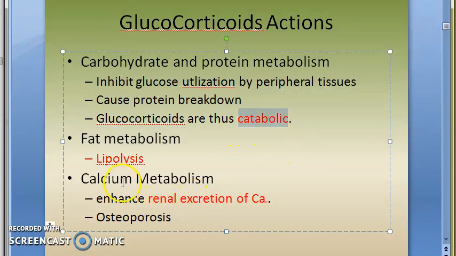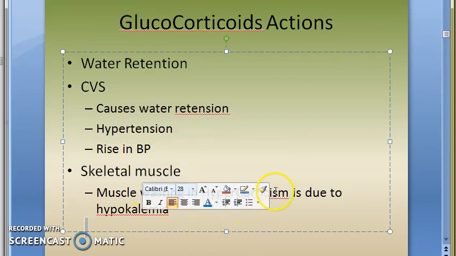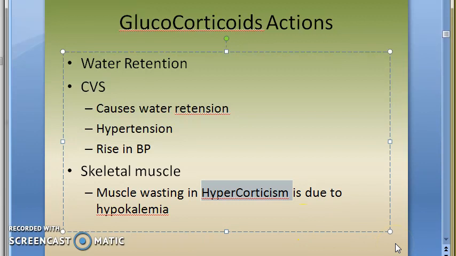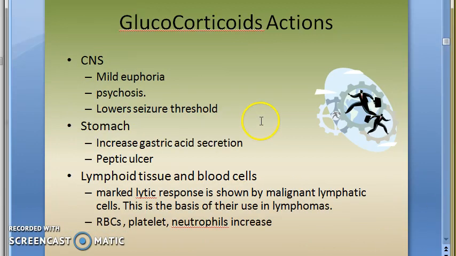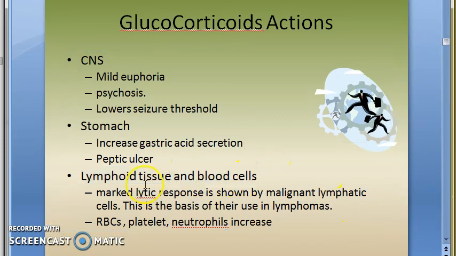Glucocorticoids are catabolic. They increase excretion of calcium, hence they will cause osteoporosis. Water retention, hence there will be edema, rise in blood pressure, hypertension, etc. In the cardiovascular system, again I told you the same thing. Skeletal muscle wasting or muscle weakness happens because of hypokalemia in case of hypercorticism. Even in hypocorticism there can be muscle weakness. CNS: mild euphoria can be there, psychosis, and it will lower the seizure threshold. Stomach: there will be increased gastric acid secretion, so peptic ulcers will become more. So it's a contraindication. Don't give it to people who have peptic ulcers.